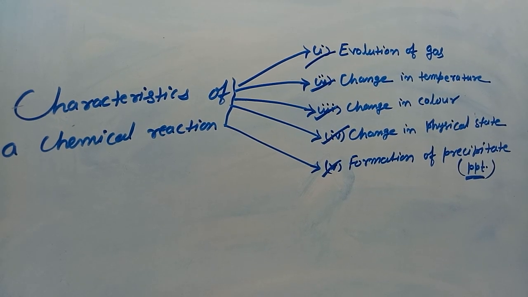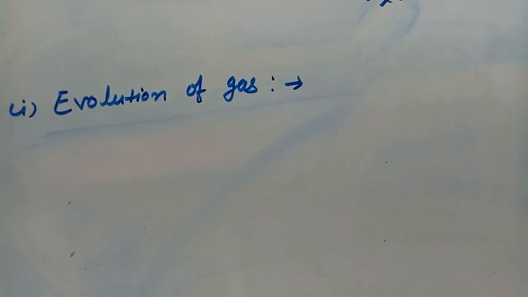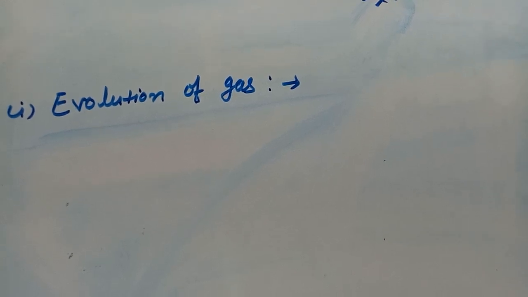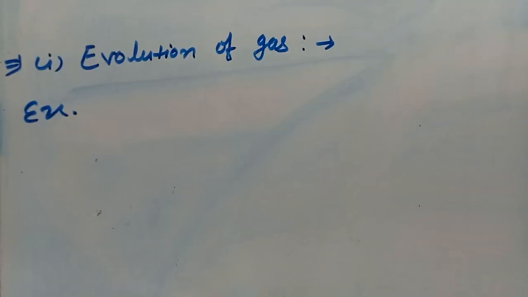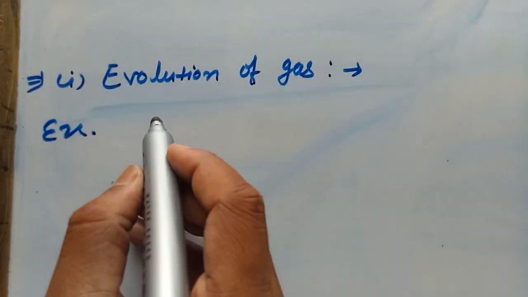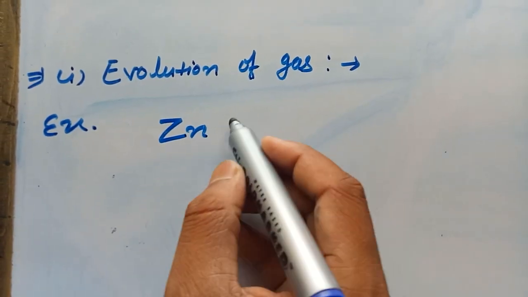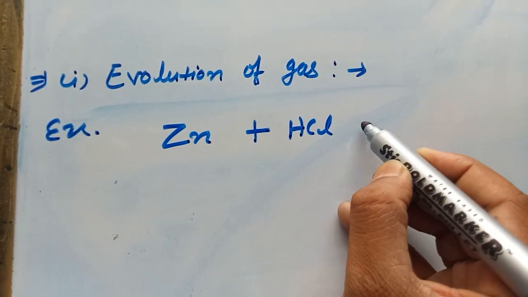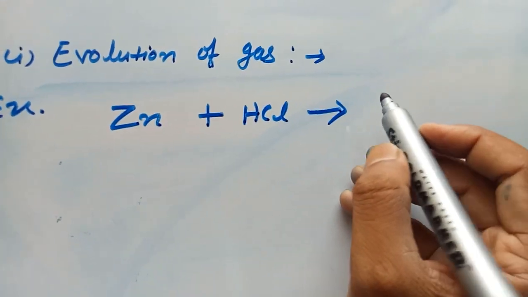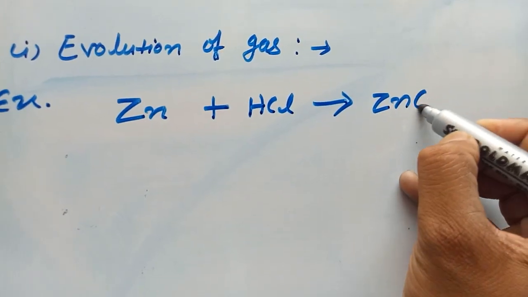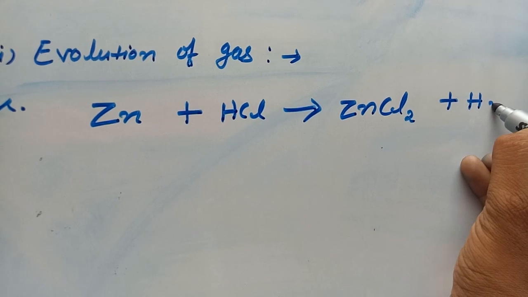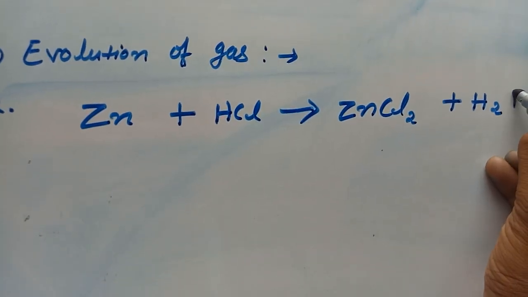First one is evolution of gas. There are some chemical reactions which are categorized by evolution of gas. We can take an example. When zinc granules react with dilute hydrochloric acid, it will form zinc chloride with the evolution of hydrogen gas.